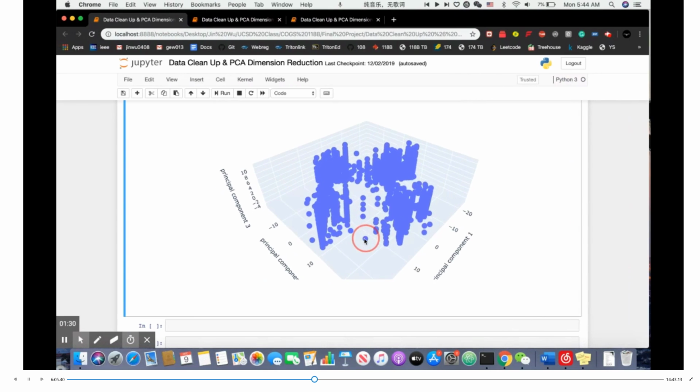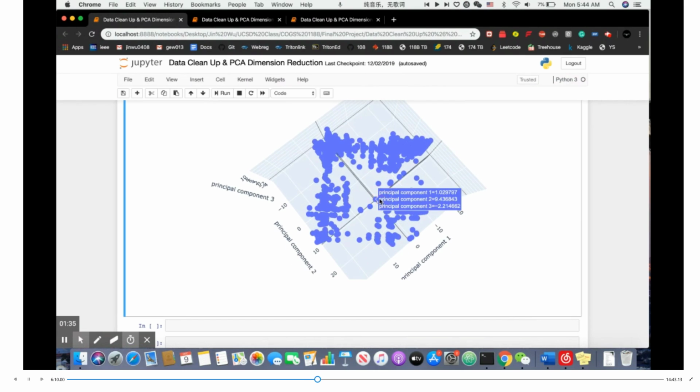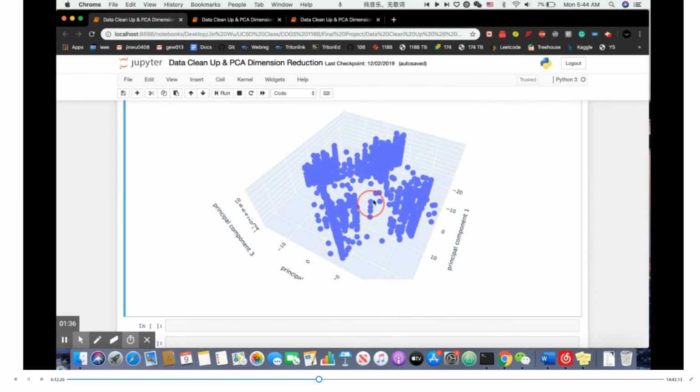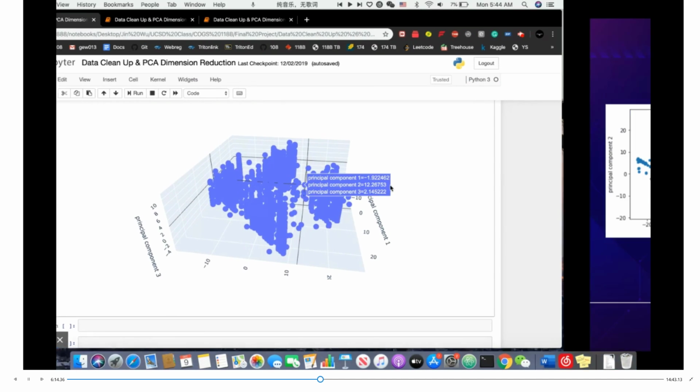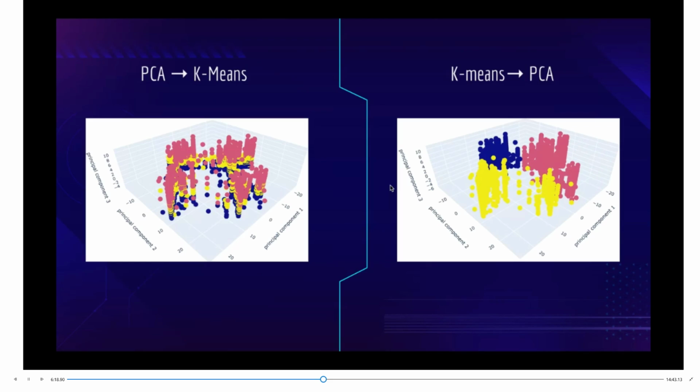So right here will be our 3D graph. As we can see, it looks like there are 4 bars on each corner and some points in the middle between the bars.